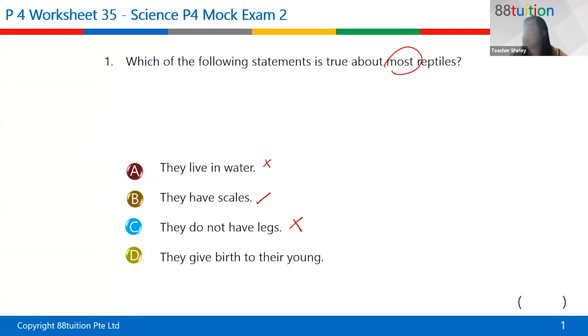In this case, this is definitely wrong because most reptiles, in fact, I think should be all reptiles, lay eggs. They don't give birth to their young alive. So the best one will be B because most reptiles have scales, dry scales, as their outer covering, right? So this one is true. Okay, which one is true? So remember we are looking for ticks, true.